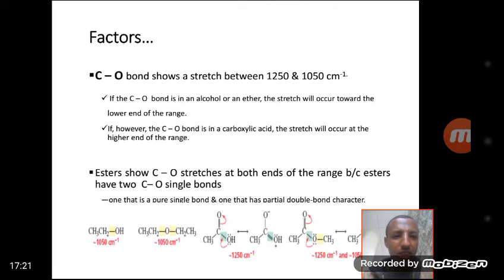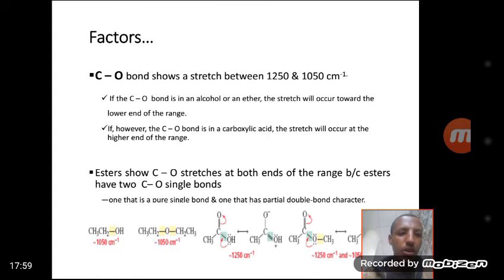When you come to ether, there are two carbon-oxygen stretchings. This results in the lower end of the vibrational frequencies, while carboxylic acid is at the higher end of the vibrational frequency, because the single bond changes to a partially single and partially double bond.